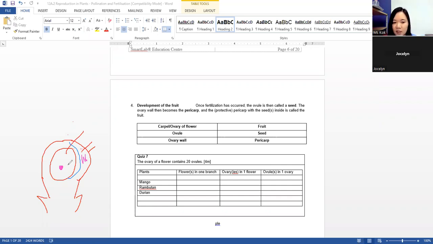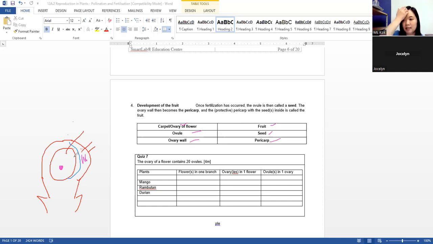Okay, so here you can see this table. It says the ovary will become the fruit. The ovule will become the seed. The ovary wall will become the pericarp. The pericarp is the skin. Okay. So one more thing before we go, I need to tell you that the number of ovules will determine the number of seeds inside the fruit.